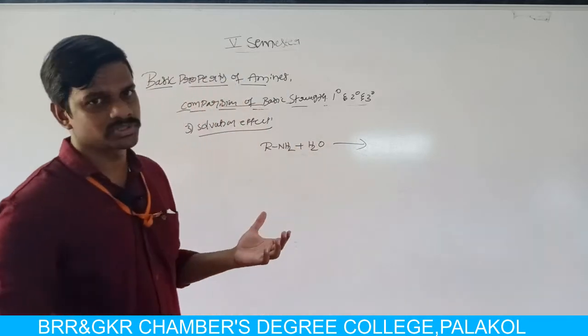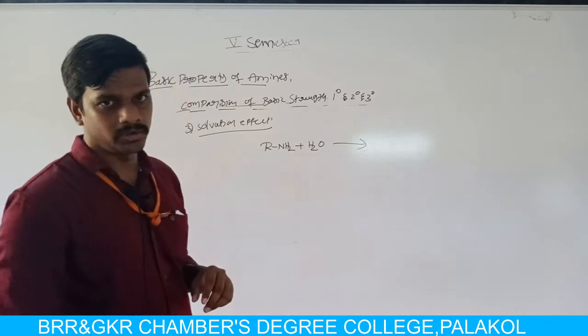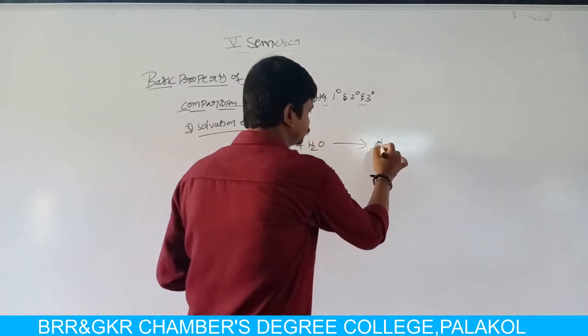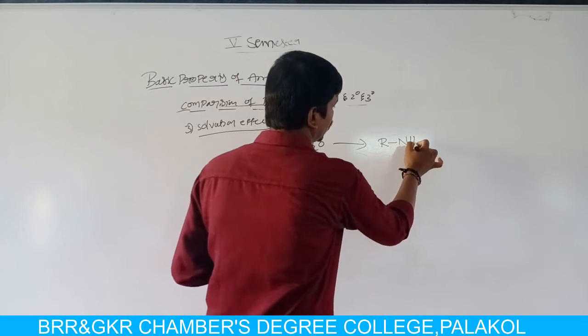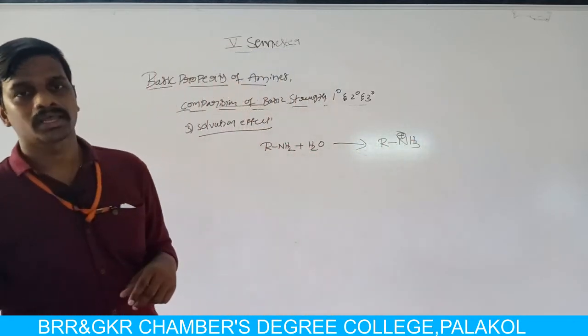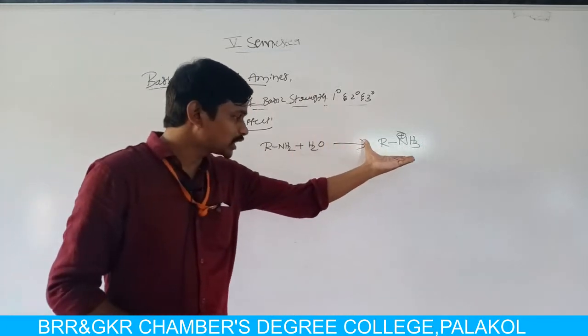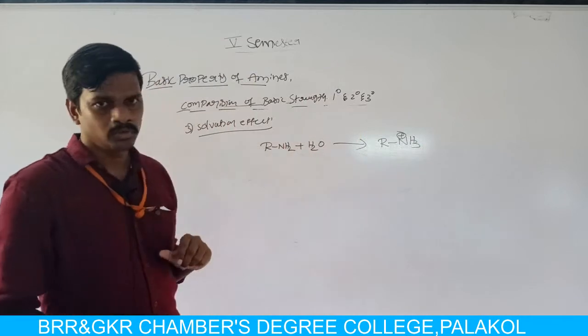nitrogen forms hydrogen bonds with hydrogen, and then it is converted into an ammonium ion, a monoalkyl ammonium ion. Why does it generate a monoalkyl ammonium ion? It accepts an H plus ion from the aqueous solvent.